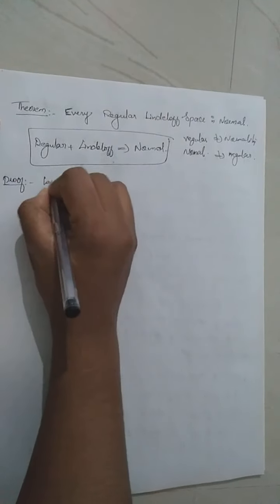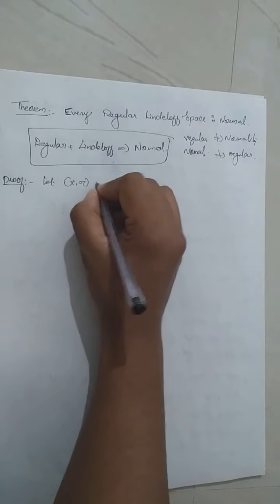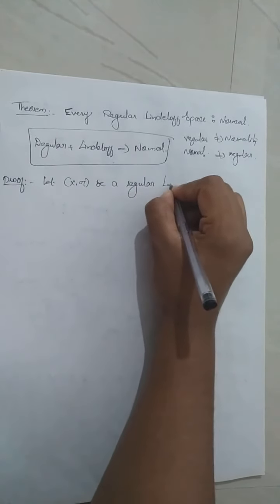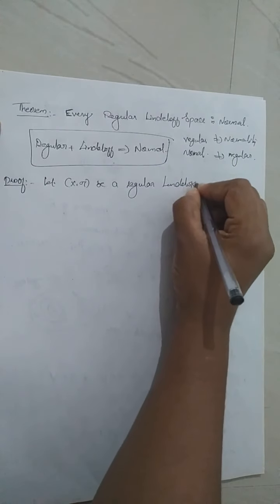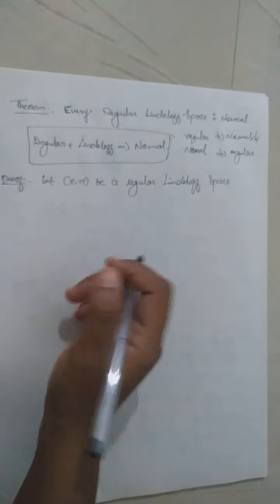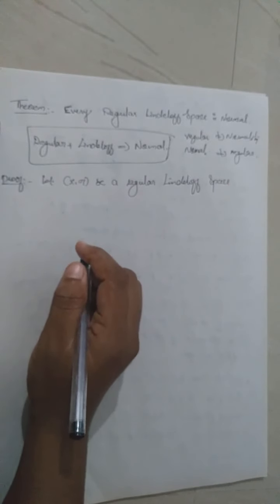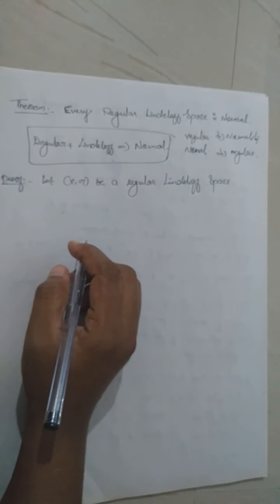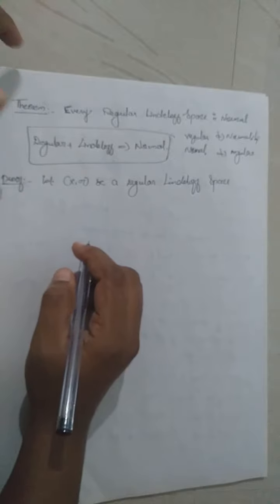Let X be a regular Lindelöf space. We want to prove that it is normal. What is a normal space? In a normal space, we can separate two disjoint closed sets by mutually disjoint open sets.